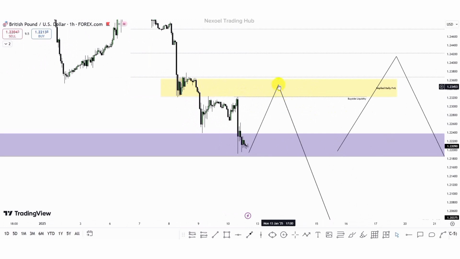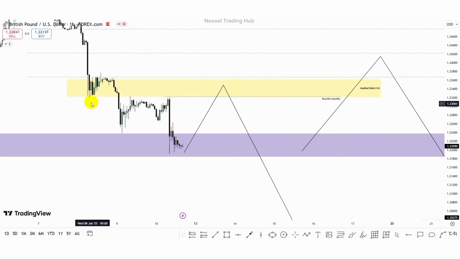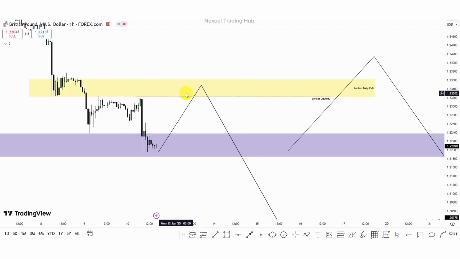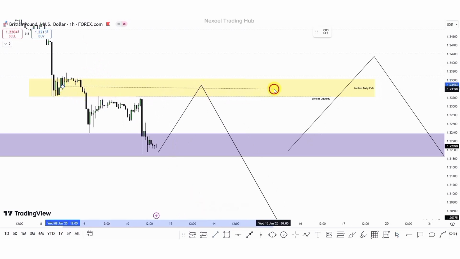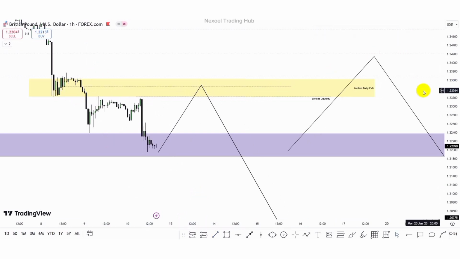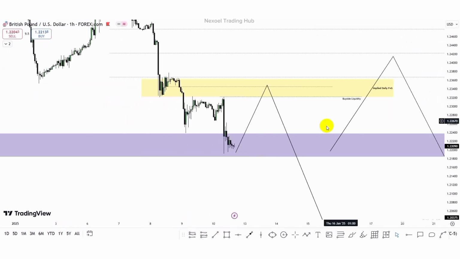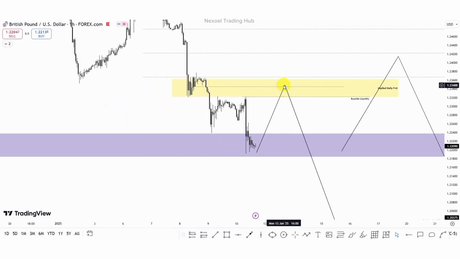So we could see the return of price into the implied daily fair value gap, and then the bearish continuation to the downside. Here we have this down close candle before this further bullish movement that swept the high of the last down close candle that gave us the low. So we could see price return into that zone, and then price face rejection to continue bearish to the downside. But you want to take that bearish movement by going to the lower time frame to look at structure before you do that, because price may return to the implied fair value gap and decide to further dip into this fair value gap before we have that bearish continuation to the downside.